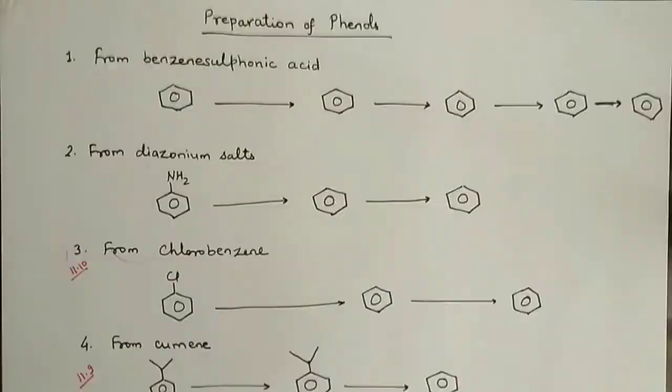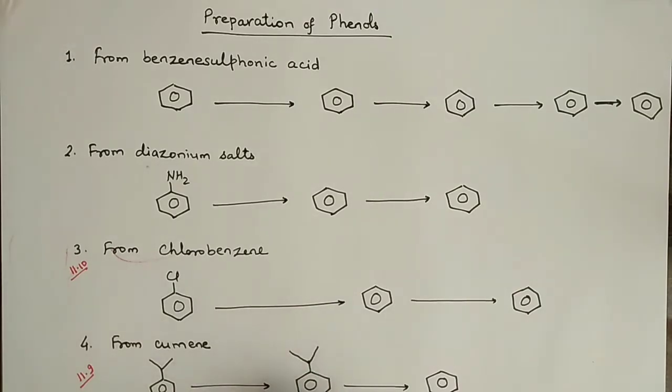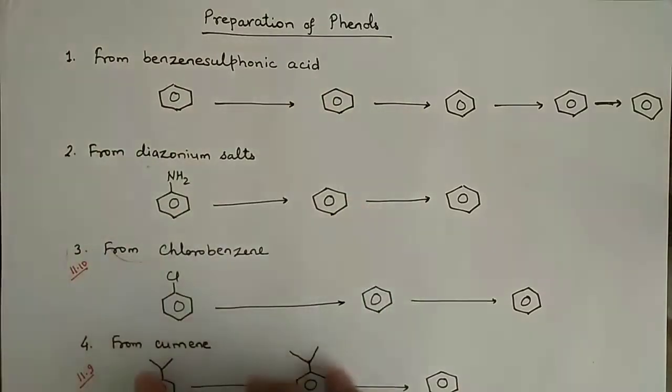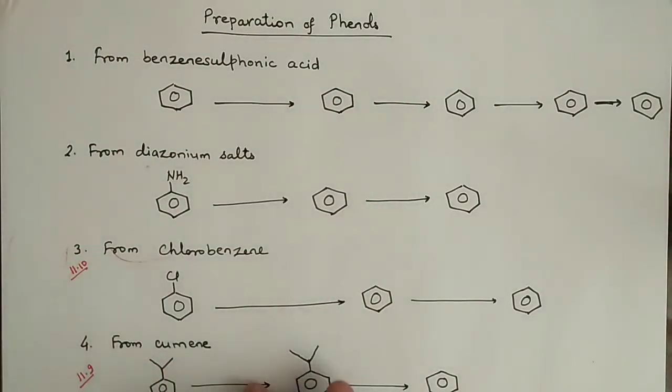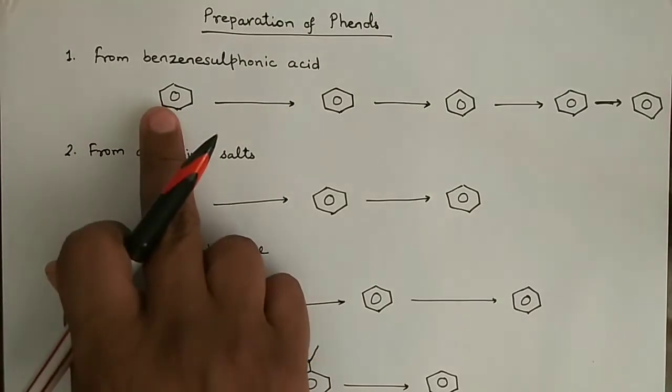All right. Now let us go for preparation of phenols. Phenols can be prepared mainly from these four sets of compounds, right? First is from benzene sulfonic acid. Now here I have extended the reaction from benzene.